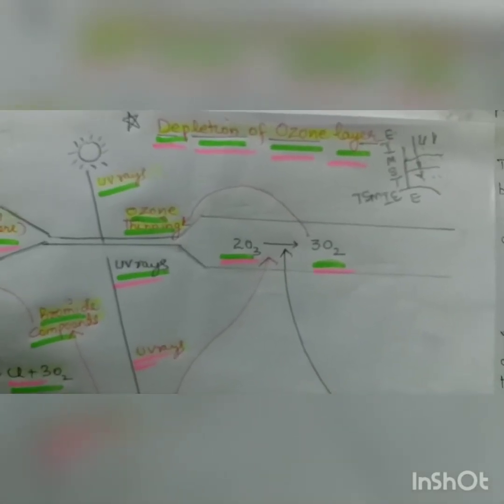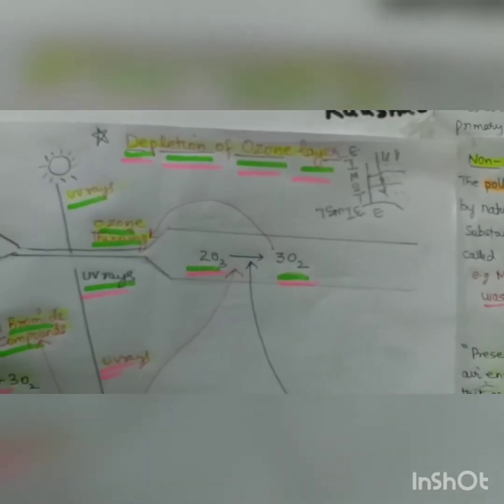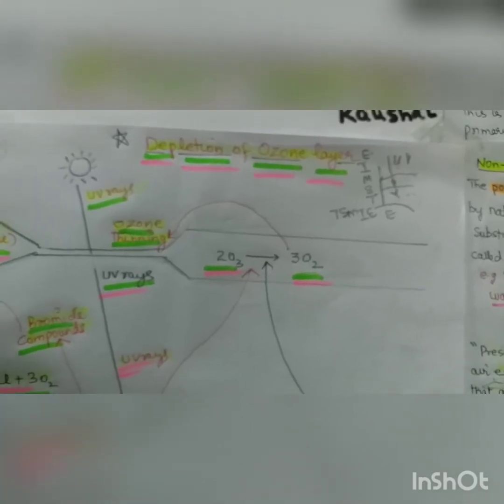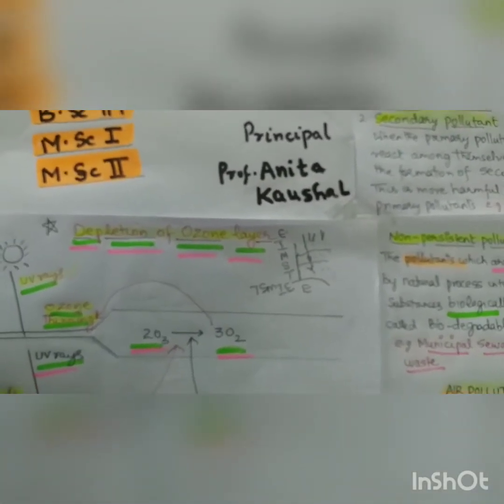So today I am starting the depletion of the ozone layer. I already told you ozone is largely found in the atmosphere, particularly concentrated about 50 km above the Earth's surface in the stratosphere, and here the ozone is approximately 10 milligram per kg of air.